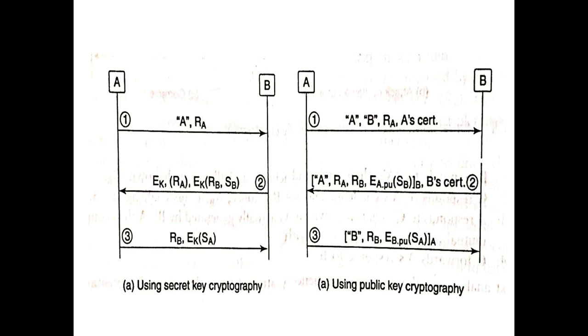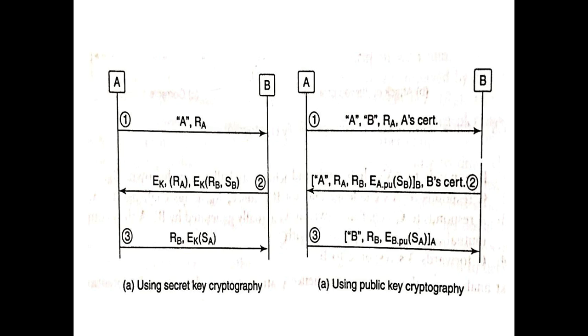Now if you see here, this figure shows the combined mutual authentication and key exchange. So this protocol provides both mutual authentication and key agreement. The first one uses secret key cryptography, whereas the second uses public key cryptography. In both the figures, SA and SB are the contributions to the secret key by A and B. They are freshly chosen random numbers that are encrypted and sent so that they cannot be eavesdropped on.